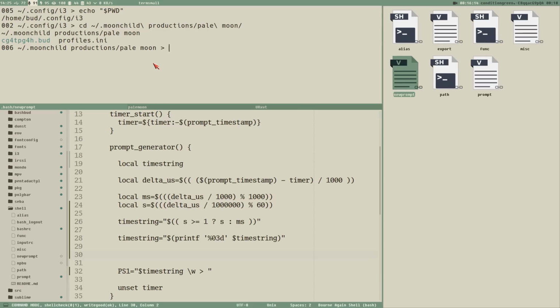And if I want to print the first character of each directory here, we could try to loop: for D in PWD, do echo D, done. What do we get now?